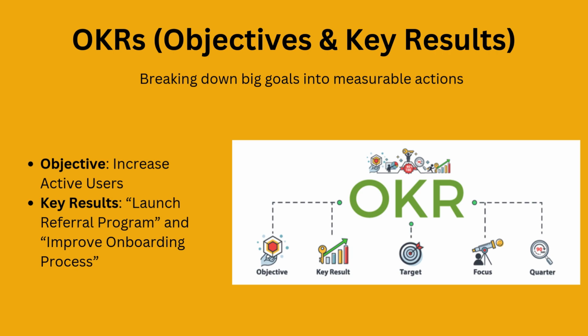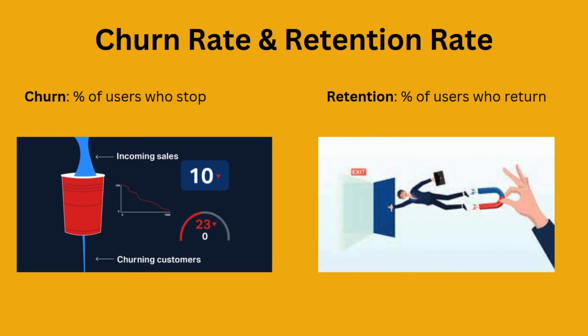Finally, two critical metrics that every PM should track: churn rate and retention rate. Churn rate is the percentage of users who stop using your product, while retention rate is the percentage of users who keep coming back. For example, for our app, if many users stop using the app after a week, that's a high churn rate. And as a PM, it's your job to reduce the churn by improving the product and keeping the users engaged.